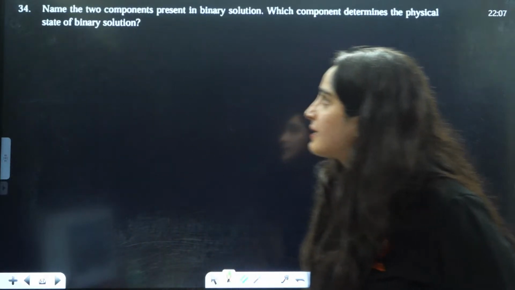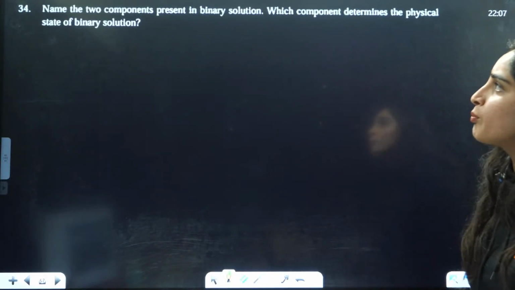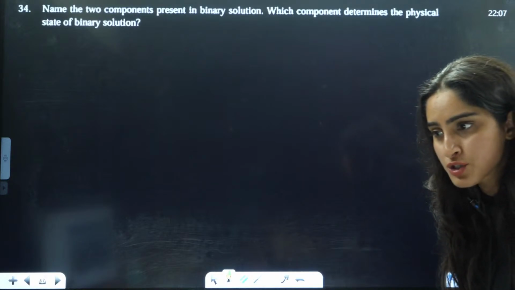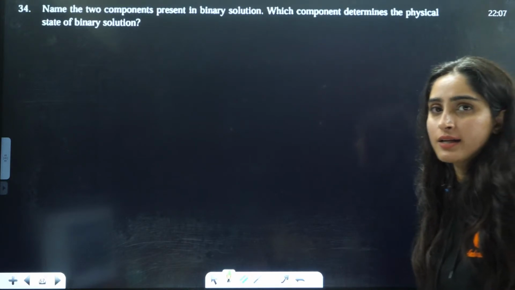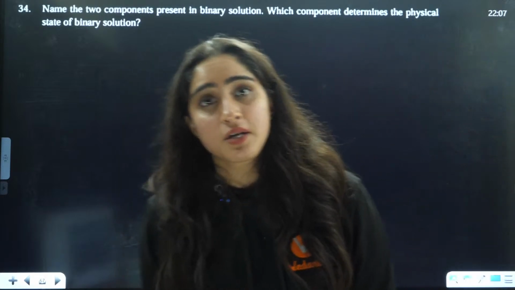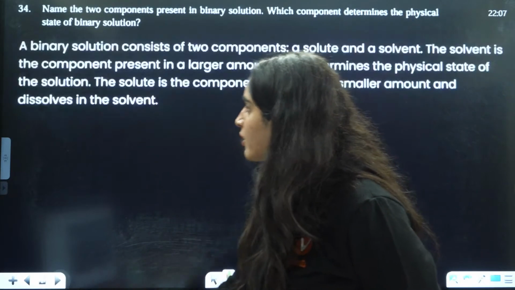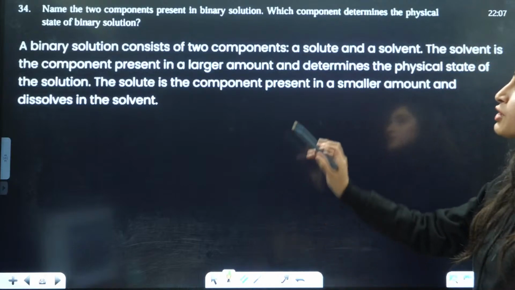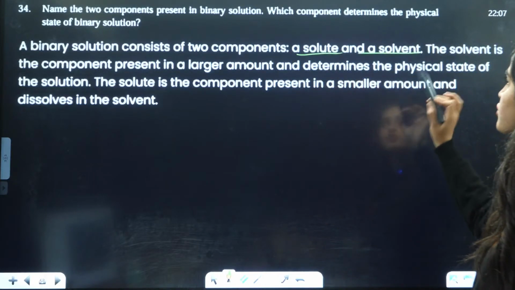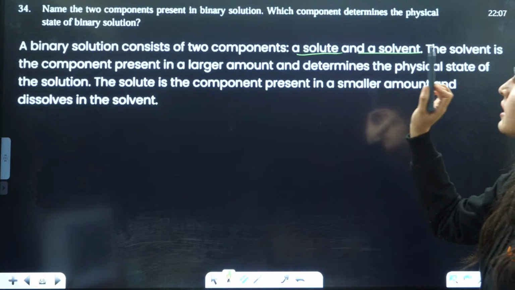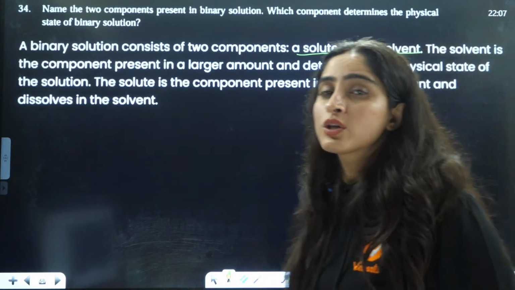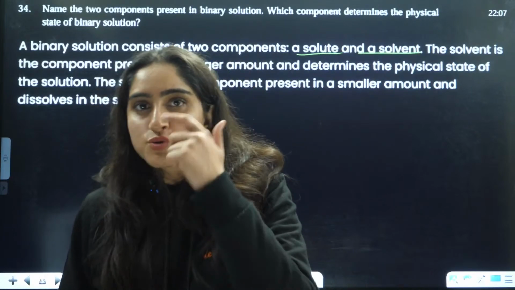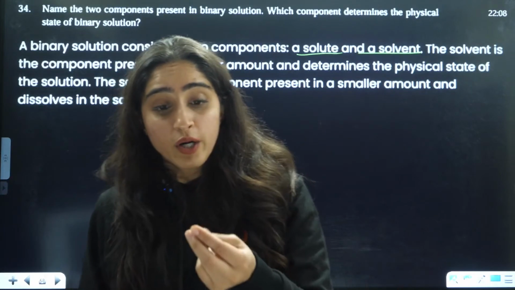Yes guys. Next we have: name two components present in binary solutions. Which component determines the physical state of a binary solution? Binary solution means one which has one solute and one solvent, right? A binary solution, two components, a solute and a solvent. Now they are asking which component determines the physical state of the binary solution. So the one which is more in quantity. Solute is less, solvent is always more in quantity.